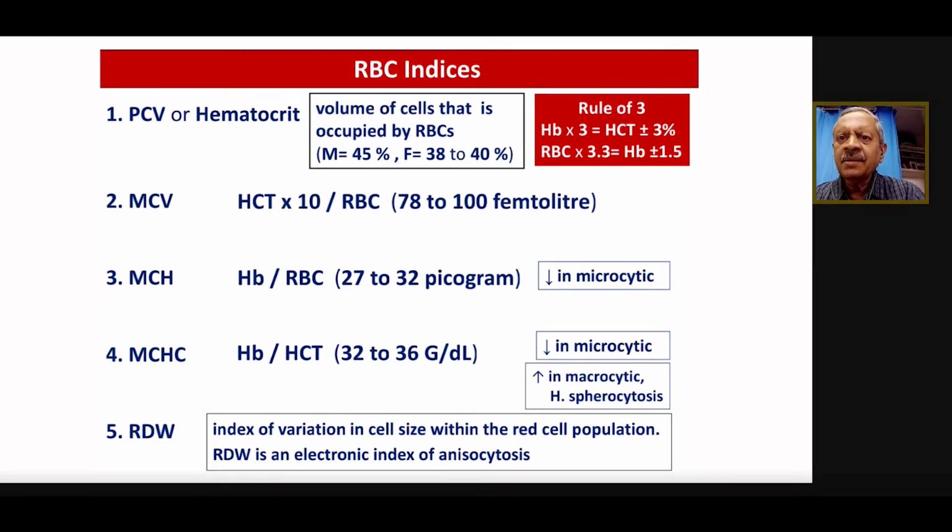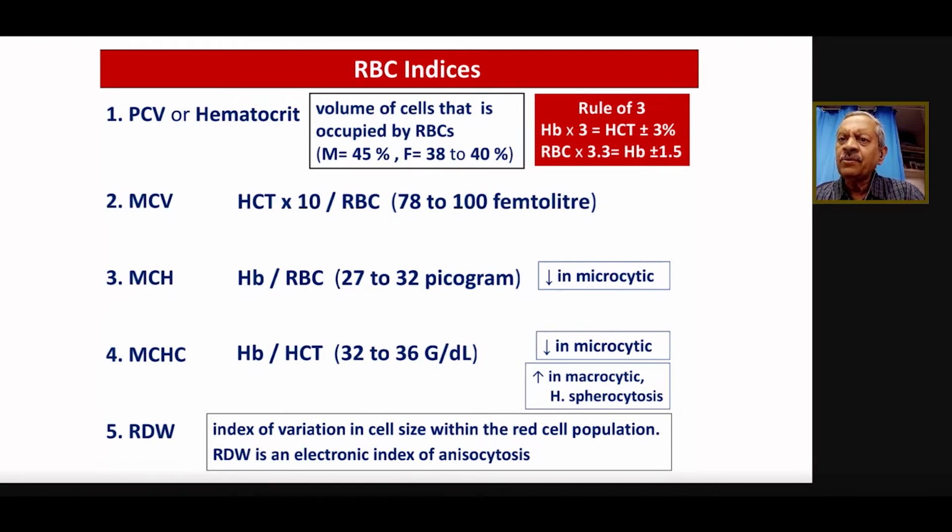The mean corpuscular hemoglobin is the amount of hemoglobin in an individual RBC, right? It's generally measured in picograms, that is 10 raised to minus 12, with a normal of 27 to 32. Anything less than 27 is microcytic. The mean corpuscular hemoglobin concentration is measured in grams per deciliter, and it's decreased in microcytic anemias like iron deficiency anemia, but it is increased not only in macrocytic anemia but also in hereditary spherocytosis. So when the patient's MCHC is very high, we have to look again at the peripheral smear and see whether we are dealing with simple macrocytosis or something like spherocytosis.